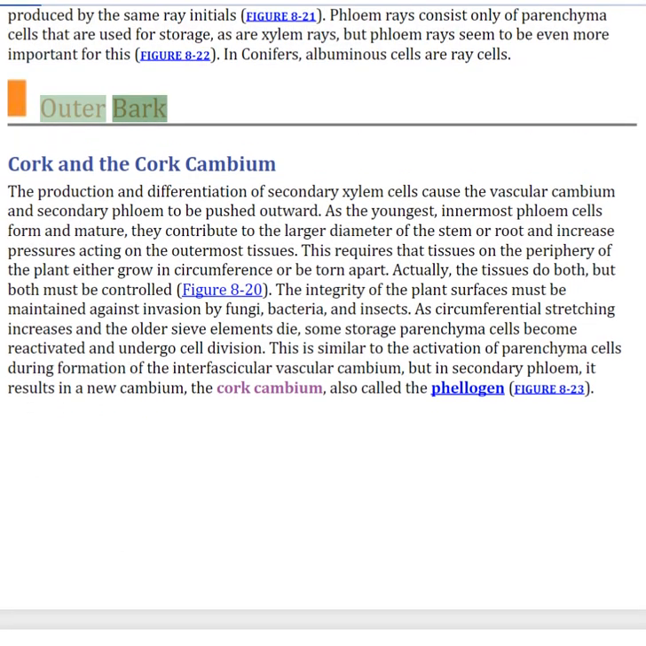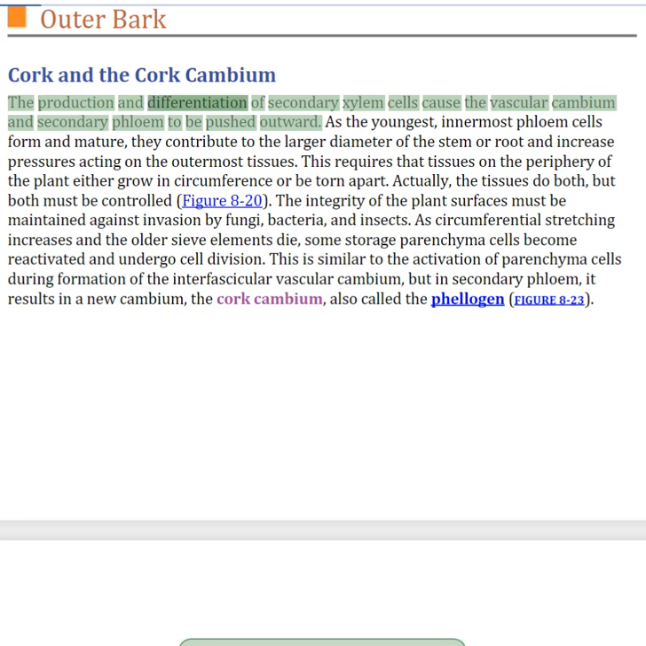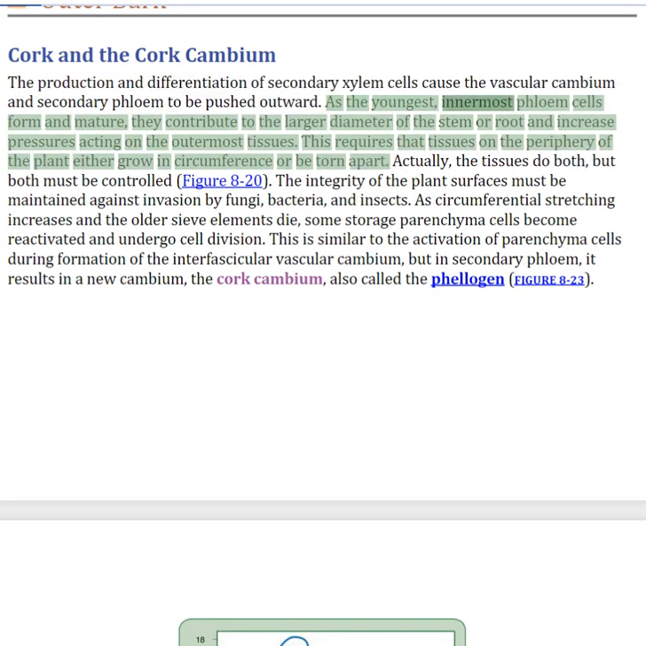Outer bark: cork and the cork cambium. The production and differentiation of secondary xylem cells cause the vascular cambium and secondary phloem to be pushed outward. As the youngest, innermost phloem cells form and mature, they contribute to the larger diameter of the stem or root and increase pressures acting on the outermost tissues.